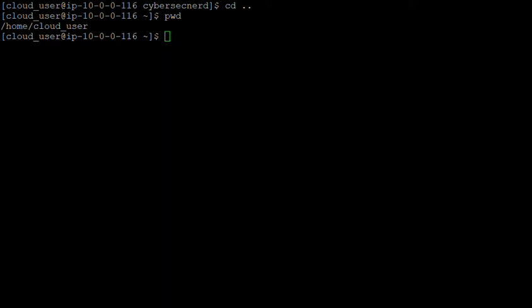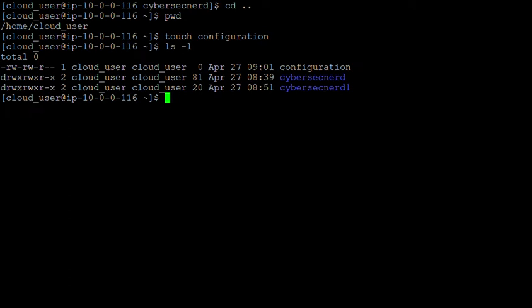So for example, if I want to create a file of 0 bytes, the very user friendly command I'm going to use is touch. Touch configuration. Yeah, so the file has been created. Now I want to list this particular file, ls -l. So you can see inside this particular directory there is one file, configuration, and there are two directories inside it, cybersec node and cybersec node 1.